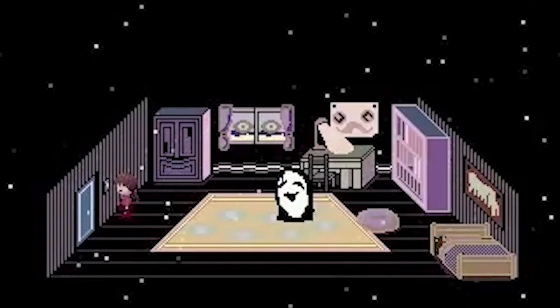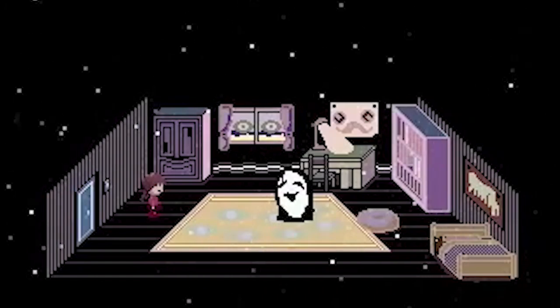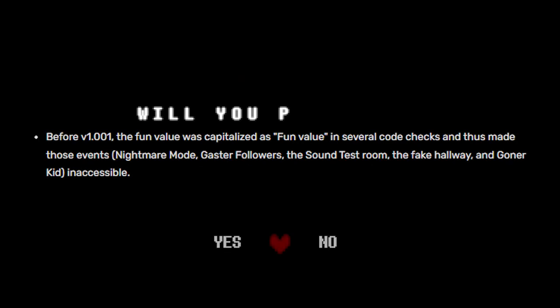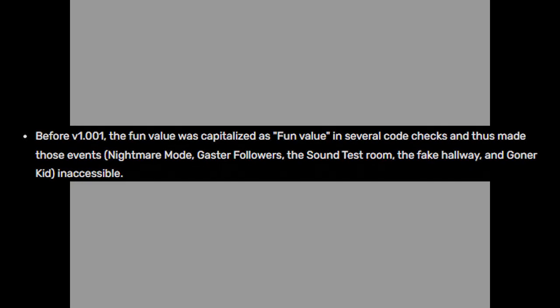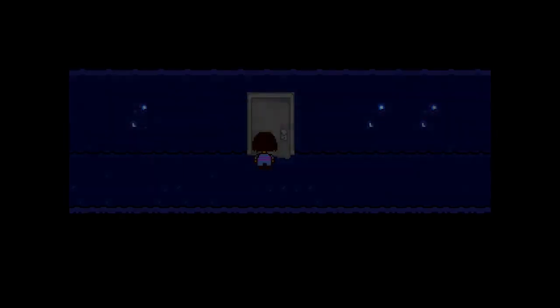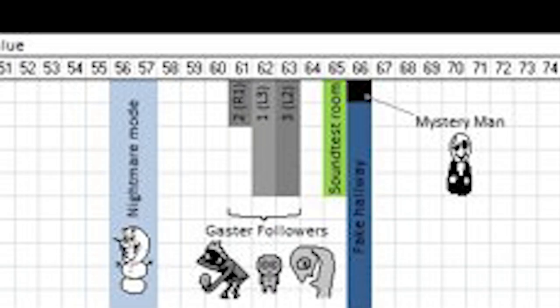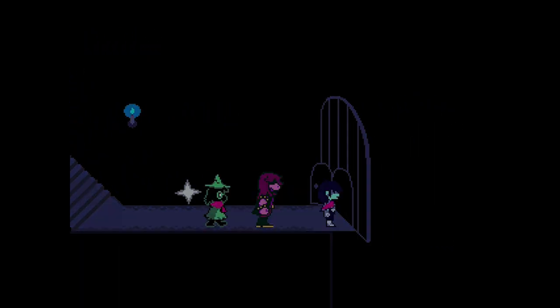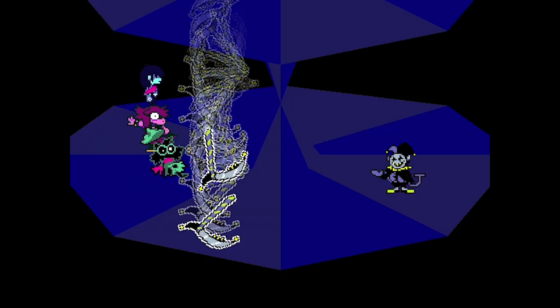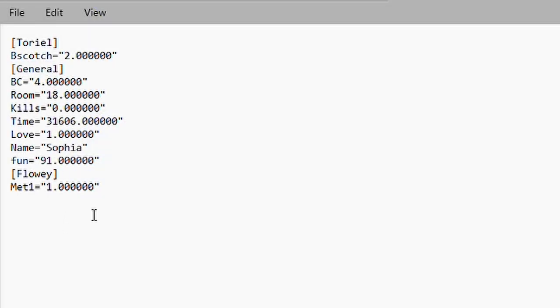The only way to encounter Yuboa is to repeatedly flip a switch on and off. Because you have to go out of your way to summon him, most players will not encounter him in their playthrough. Gaster couldn't be encountered at all in the first version of Undertale due to a bug in the code, but even after that bug was fixed, the circumstances in which you would learn about his existence or meet him were incredibly rare. It would involve you getting a specific fun value which is generated at the start of a save file, and even then, the chances of you encountering Gaster through normal gameplay are so slim that most players use a file editor to get the specific fun value needed to encounter him.